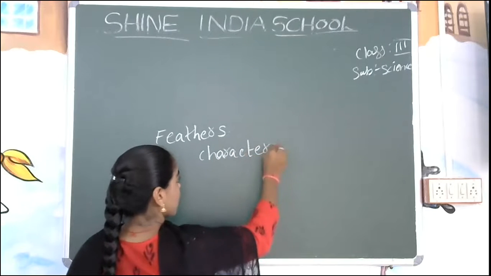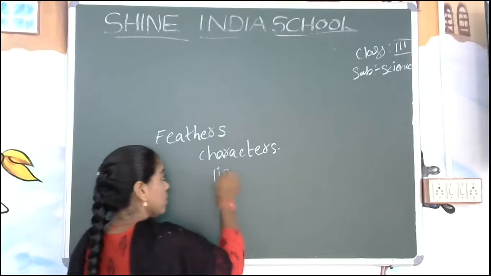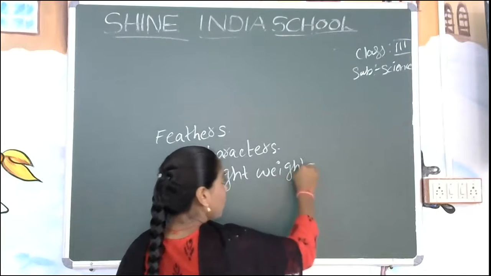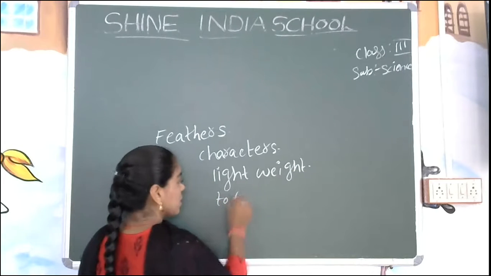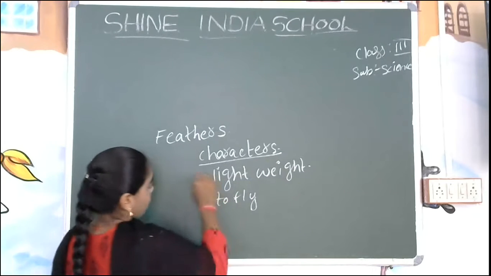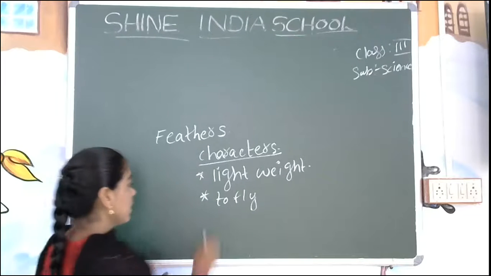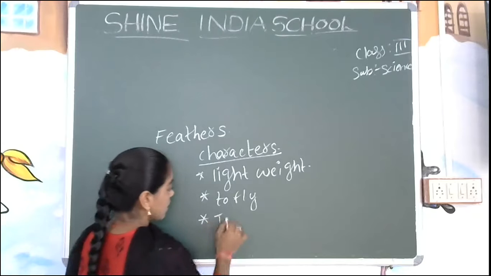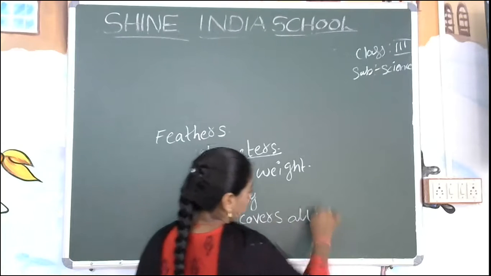What are the characters of feathers? They are lightweight. The feathers are very lightweight. And what use do they have? Yes, to fly. Feathers are used to fly. And the next one? Yes, it is used to cover all over the body.